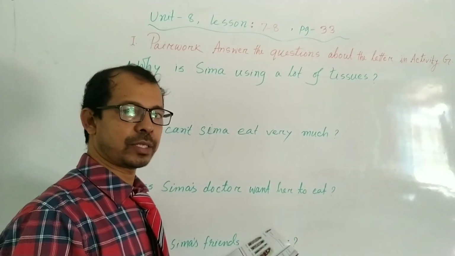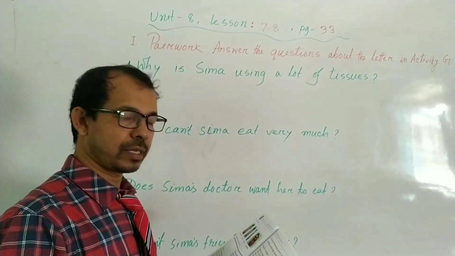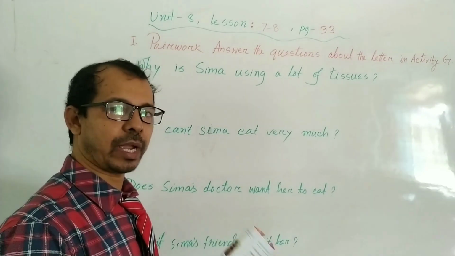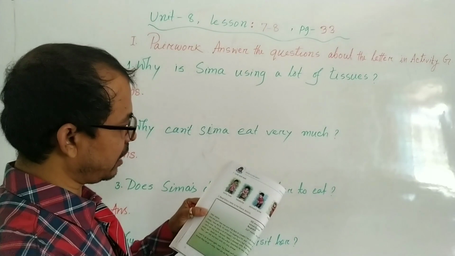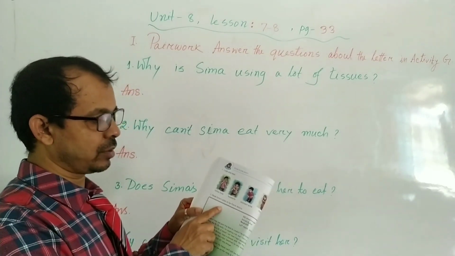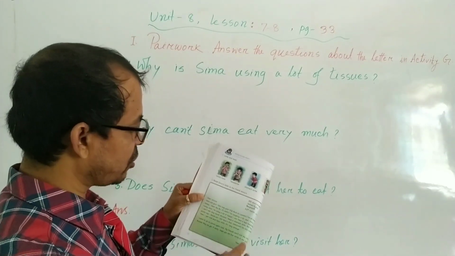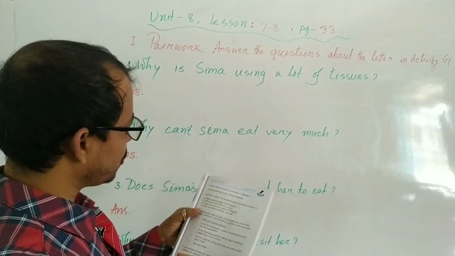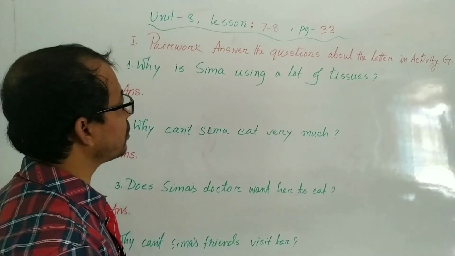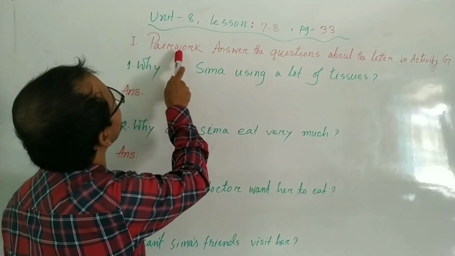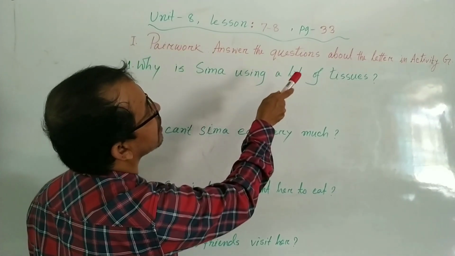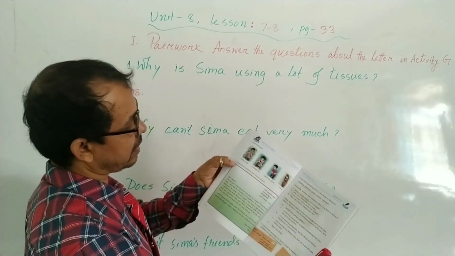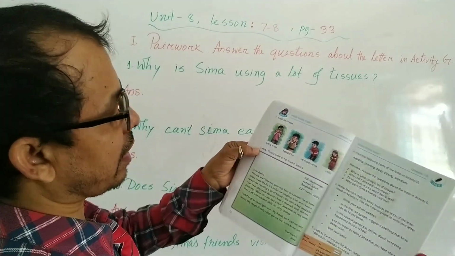Now we'll write the answer of questions. Exercise I, page 33. So my dear student, already we have read Shima's letter to her friend Jessica. So from this letter you have to write the answer. Okay my dear student. So first question: pair work, answer the questions about the letter in activity Z. Here you can see letter activity Z.